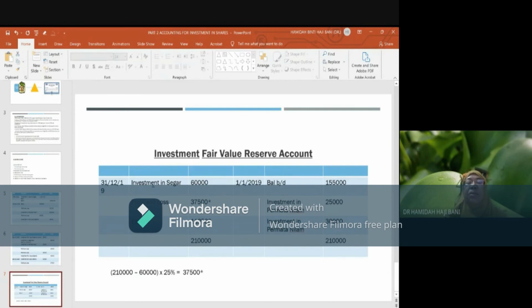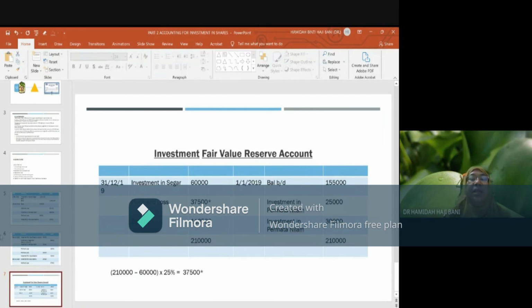Next, there is also an element of reduction in the fair value reserve account for the loss suffered, due to the remeasurement of the shares at the financial year end, shares in Segar. So you will have a debit of 60,000. You total up the debit and credit side, and you will try to find out how much will be transferred or how much will be shared with the shareholders and investors.